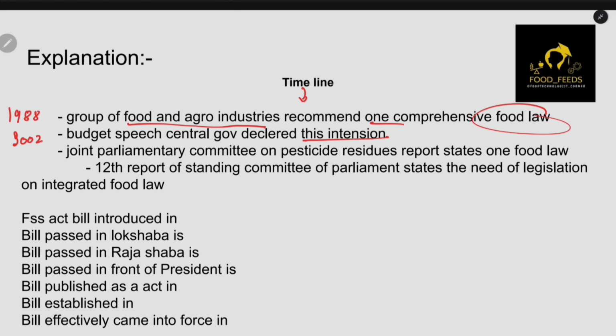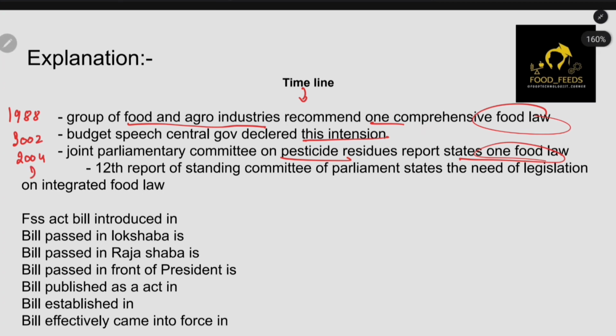Then in 2004, the Joint Parliamentary Committee on Pesticide Residue reported on one food law. So basically, these are some of the pressures the government faced before making this law. Then this is a very important part: in April 2005, the 12th report of the Standing Committee of Parliament stated the need for legislation of one integrated food law.